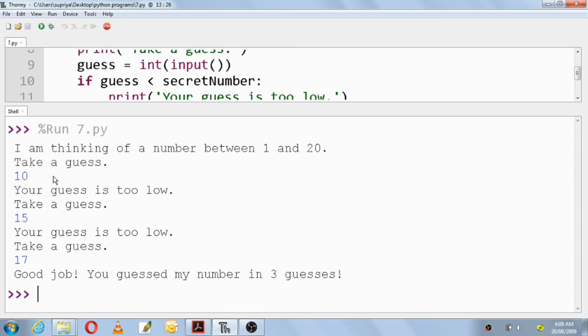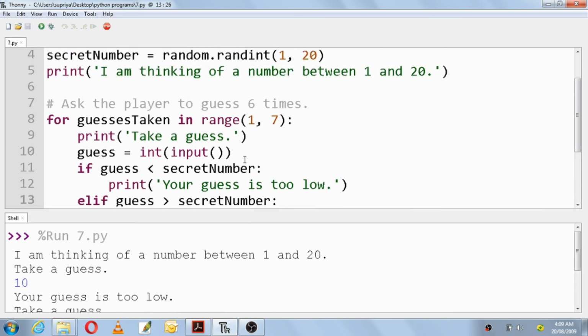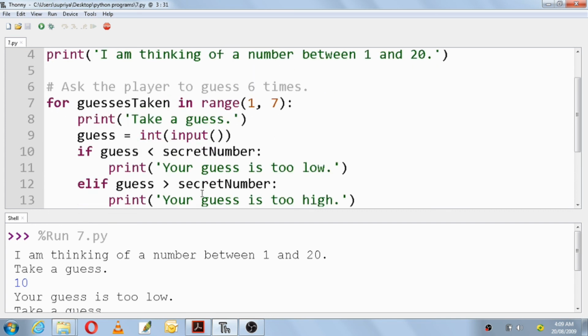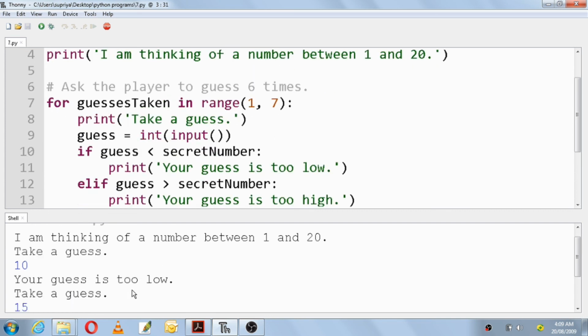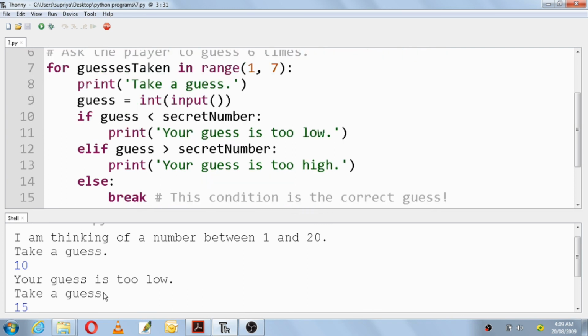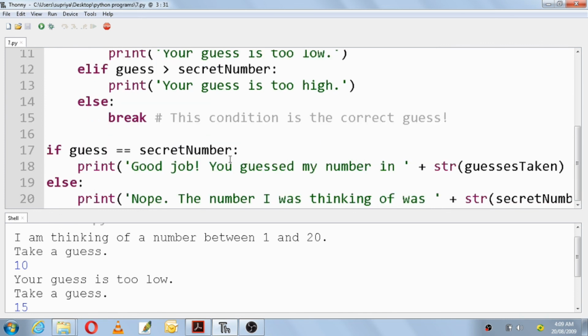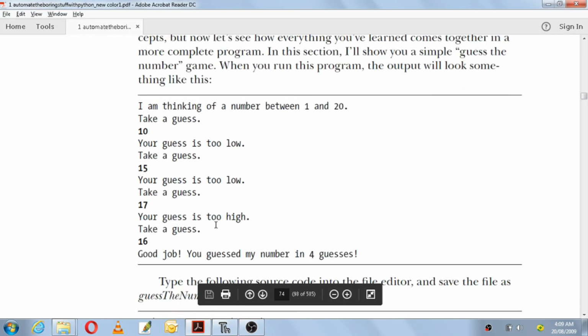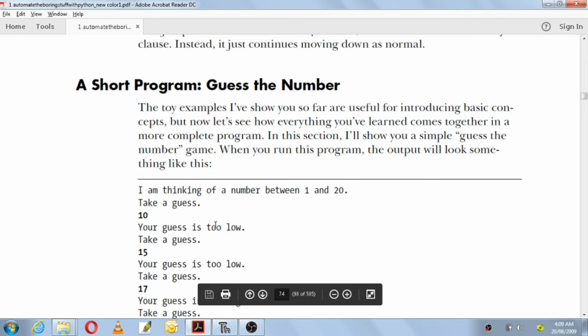So this program is very simple. A random number is chosen by this rand function. Based on the number you have given, it will keep telling you whether it is high or low, and based on that you have to guess the correct number. Once it is correct, it will say good job, you guessed my number in so many guesses. So this was the topic, a short program, guess the number.